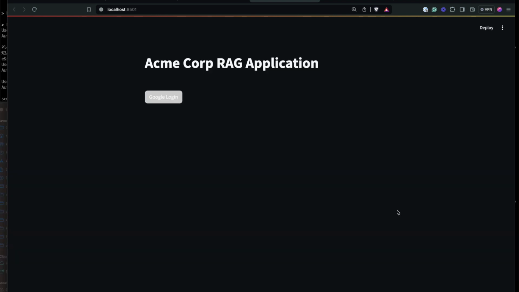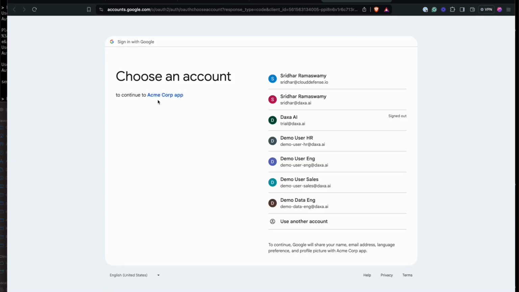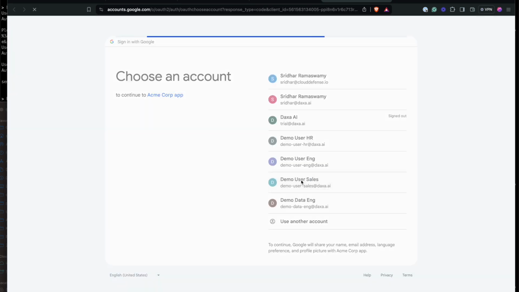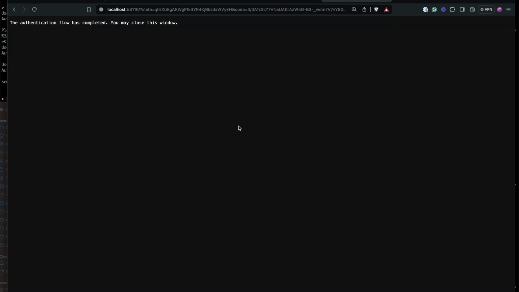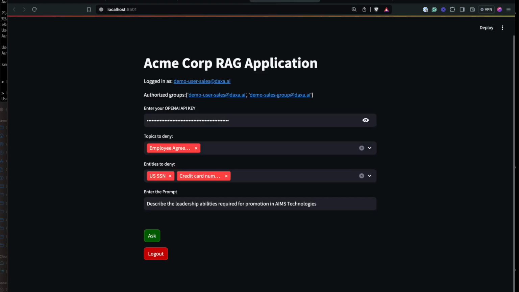Now let's try another prompt that is related to HR. Here let's again continue to use the same sales user group and try to ask an HR question. So we're going to ask a question related to the announced headcount reduction plan, but also with some business unit level breakdown of specific headcount reduction plans within a business unit, which is typically internal information.